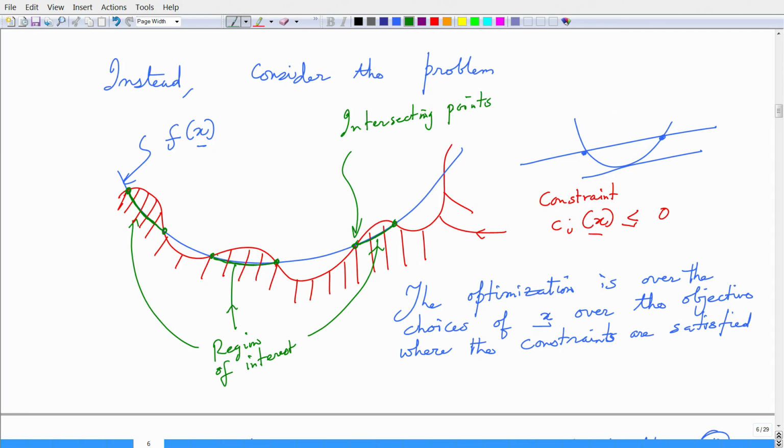So, clearly as you can see, this is a non-trivial problem. We do not know how this curve is, and I give you one curve. If instead I have more constraints and more curves, the geometry is going to be over the intersection of all these curves, considering those regions where these curves intersect and then optimizing. So, even to get a closed form understanding of how the intersecting regions are would be difficult unless we visualize the geometry of the problem.